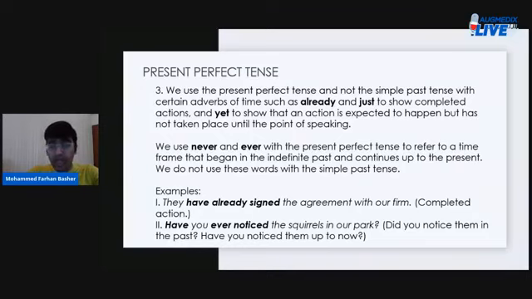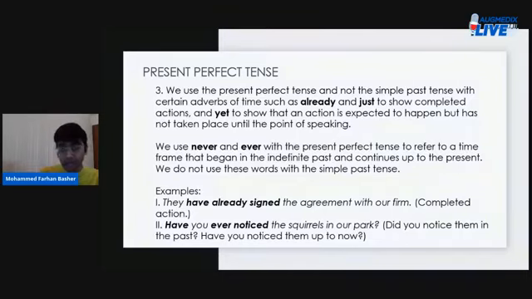However, take a look at the next paragraph. We use the adverbs of time never and ever with the present perfect tense to refer to a time frame that began in the indefinite past and continues up to the present. We do not use these words with the simple past tense. So such adverbs of time, such as already, just, yet, never, ever, are never used when you're describing something in the simple past tense. These are used specifically when you're describing situations in the present perfect tense.